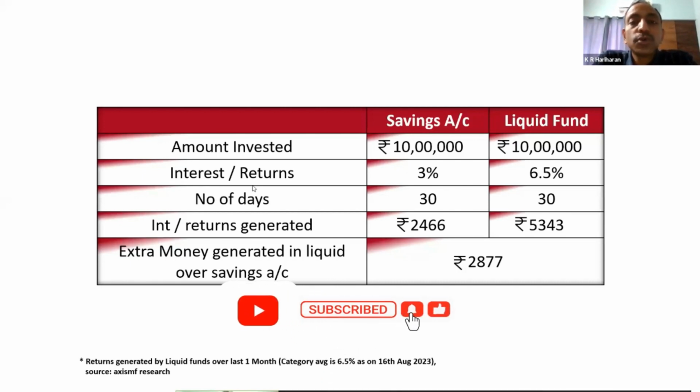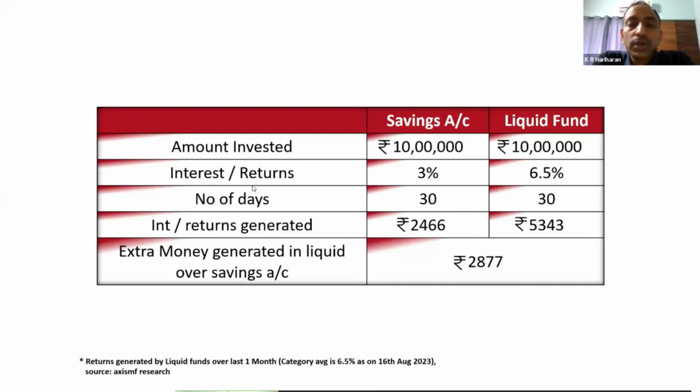So that interest of 2.5 or 3 or 3.5, whatever it is, is calculated on a daily basis on the least or the minimum of the balance. Okay. And then it is paid out maybe quarterly or half yearly.